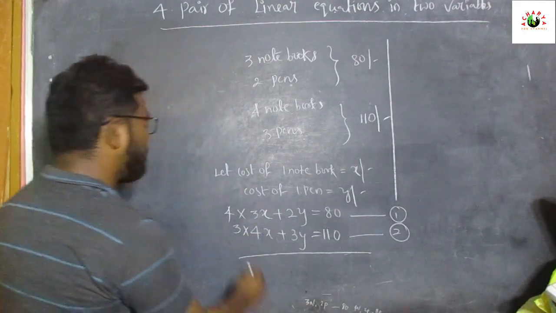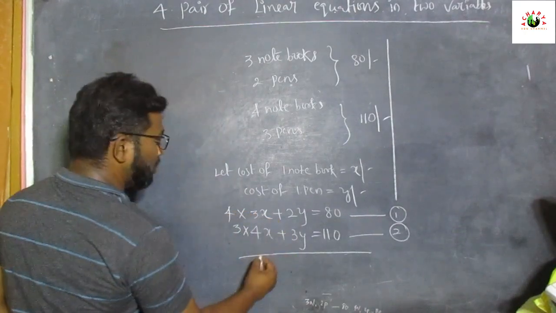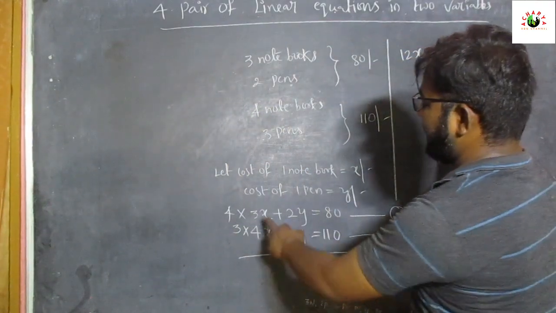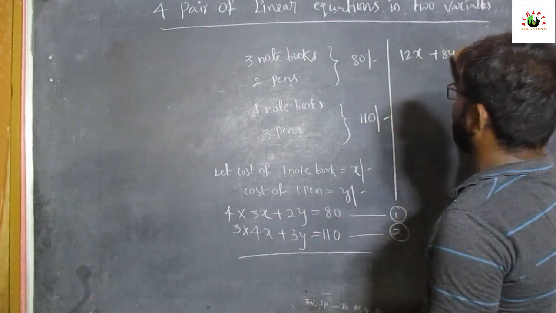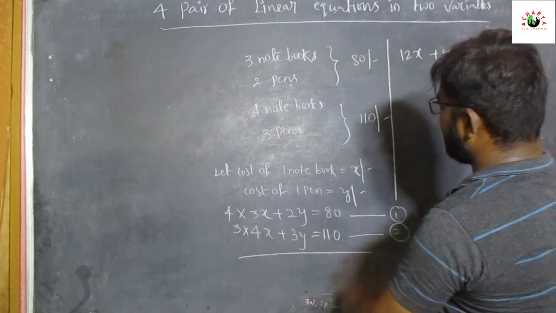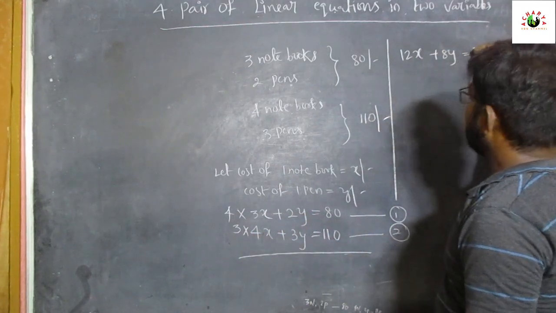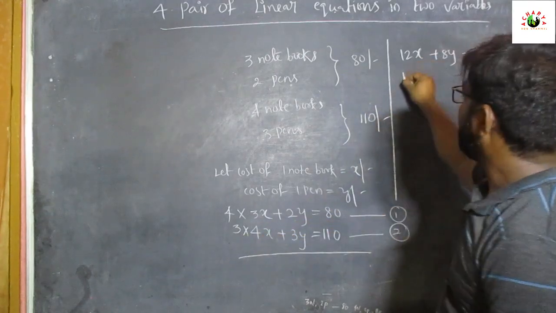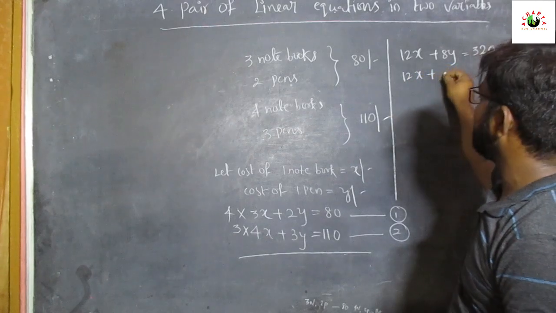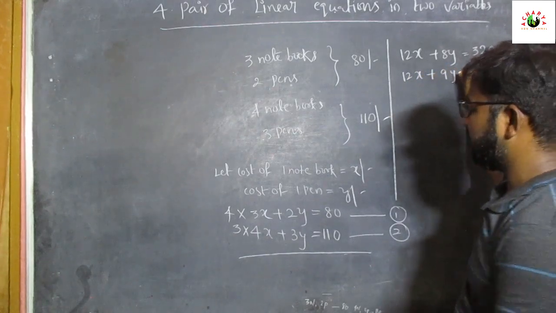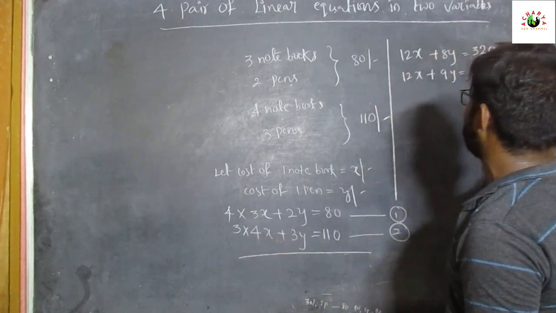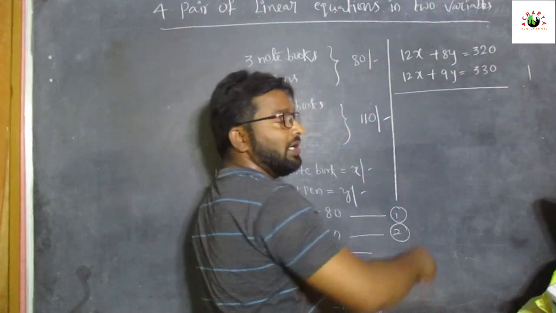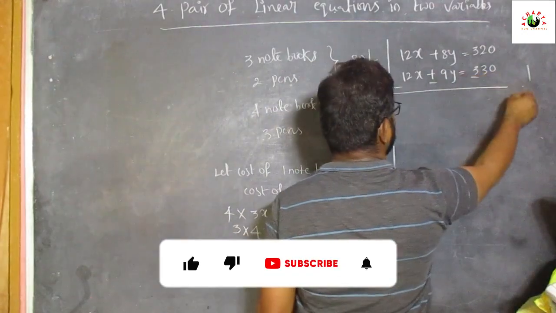So 4 times 3 is 12x, plus 4 times 2 is 8y, equal to 4 times 80, which is 320. And 3 times 4 is 12x, plus 3 times 3 is 9y, equal to 3 times 110, which is 330. Now change the signs here, minus, minus, minus.